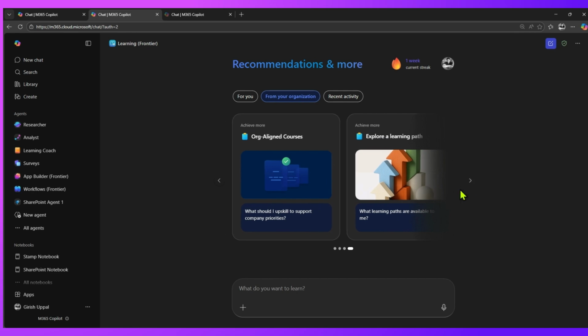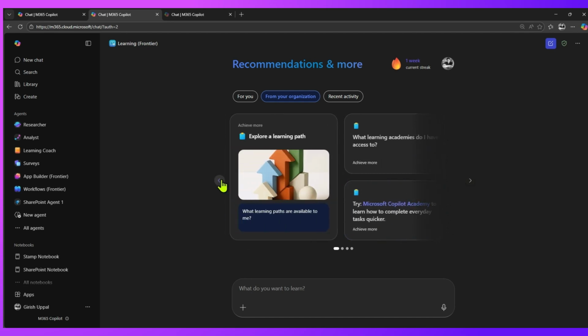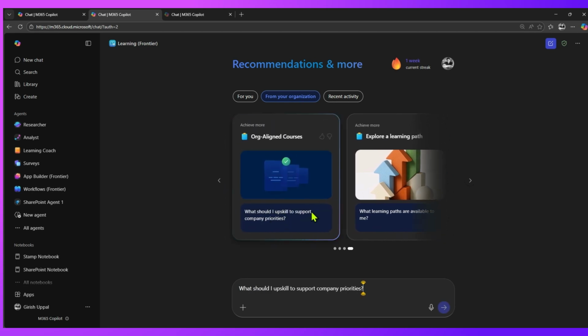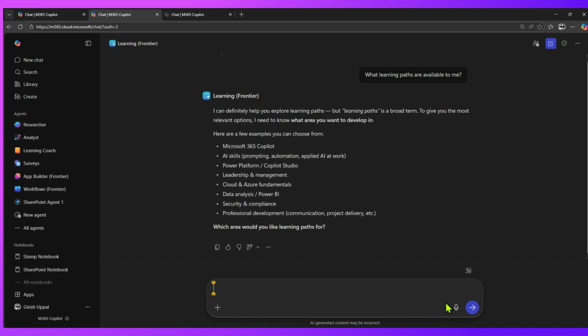So it will again look into the organization level details, and then it will tell you, oh, for your specific role, I think with the current trend, you need to undergo some courses. So you can just specify this prompt, what should I upskill to support my company priority, and then it will give you that response back. Or alternatively, if your company already has some sort of a learning course designed for executives or managers, you can ask within this prompt as well. So what learning paths are available to me?